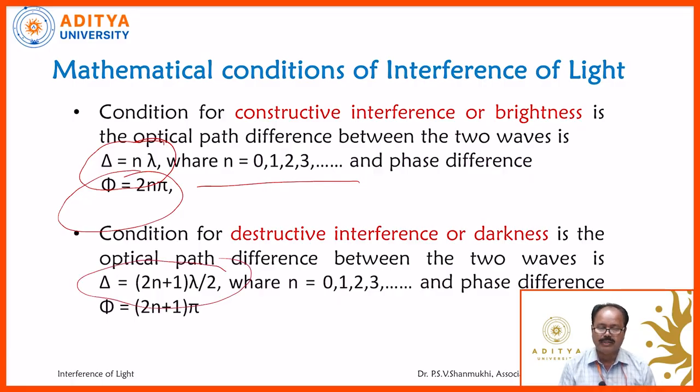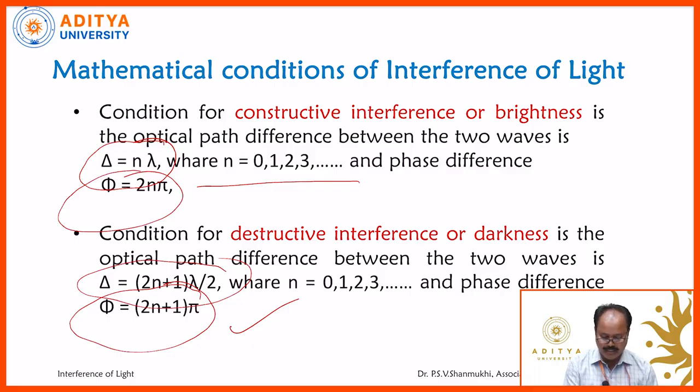Whereas the condition for destructive interference or darkness is that the optical path difference delta is equal to (2n plus 1) lambda by 2, where n is equal to 0, 1, 2, 3, and so on. Just substituting, we get delta is equal to lambda by 2, 3 lambda by 2, 5 lambda by 2, and so on. Whereas the phase difference phi is equal to (2n plus 1) pi, so substituting 0, 1, 2, 3, and so on, we get pi, 3 pi, 5 pi, and so on, odd values of pi.